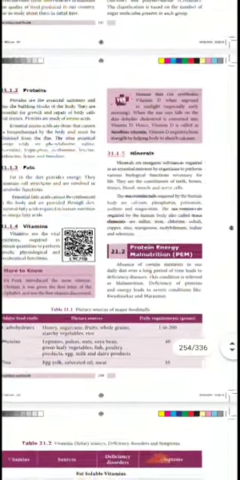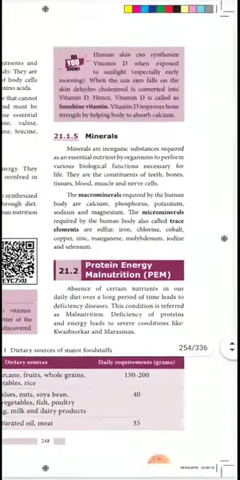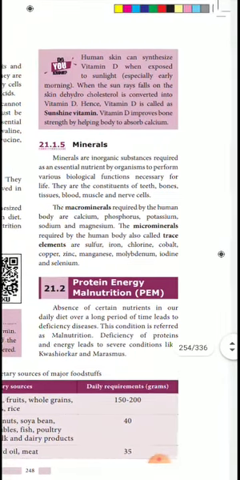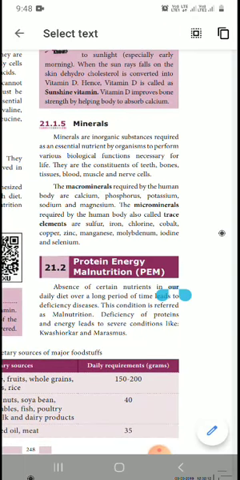Next, minerals. Minerals we call inorganic substances. They are required as essential nutrients by the organism to perform the various biological functions necessary for life. They are constituents of the teeth, bone, tissue, blood, muscles and nerve cells. The macro minerals, what are they? In the human body: calcium, phosphorus, potassium, sodium and magnesium. Calcium is in the bones, very important. Potassium we need less, but the calcium amount is high.